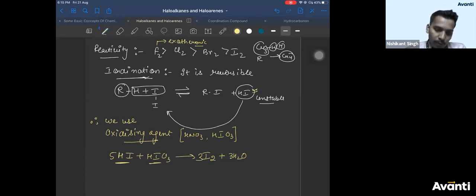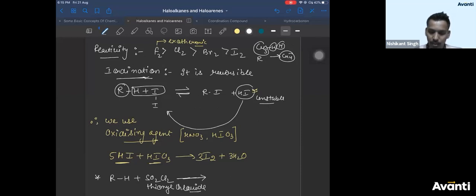Now, one more thing you can take is, if you take alkanes and react with SO2Cl2, called sulfuryl chloride, this is also used for chlorination.